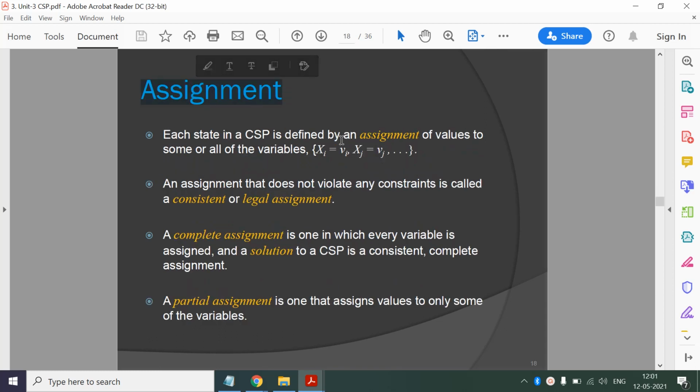Assignment is the procedure of assigning values to the variables. If that assignment is not violating any constraint, then we can say that the assignment is consistent, or a legal assignment. A complete assignment is when all the variables get a value. A solution to a CSP is an assignment that is consistent and complete. A partial assignment is one where values for some variables are missing.